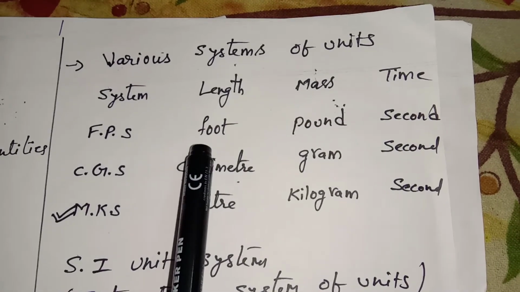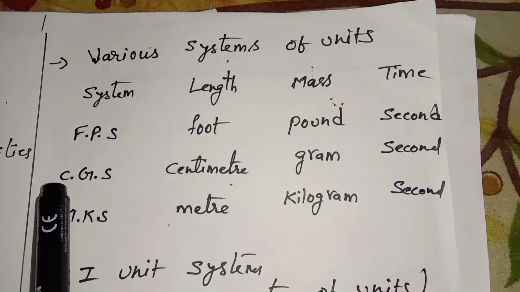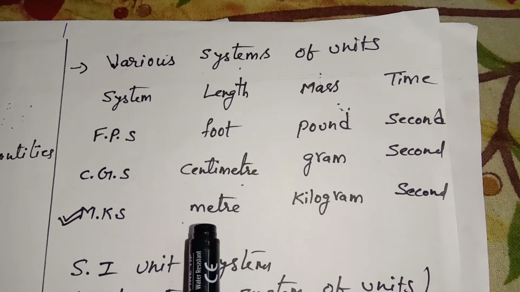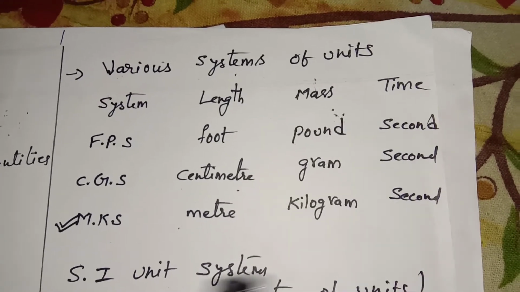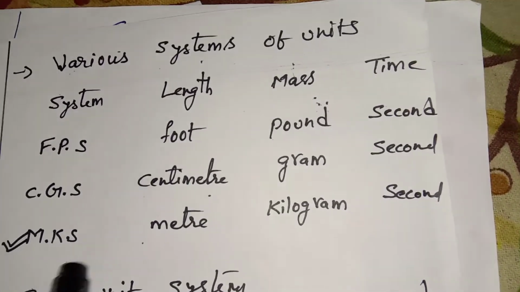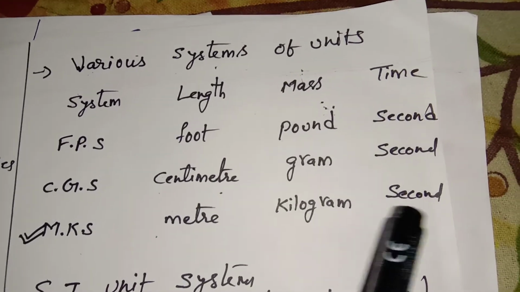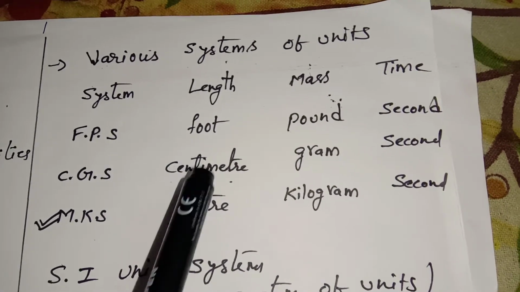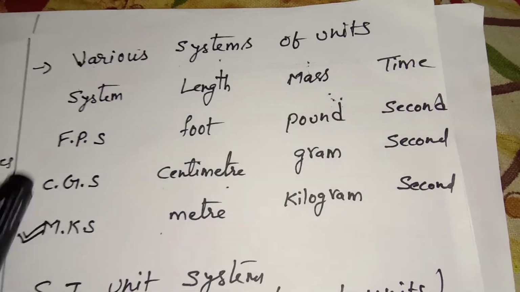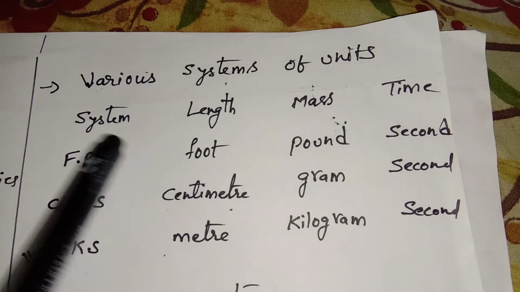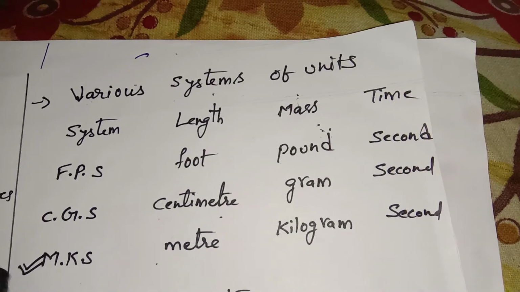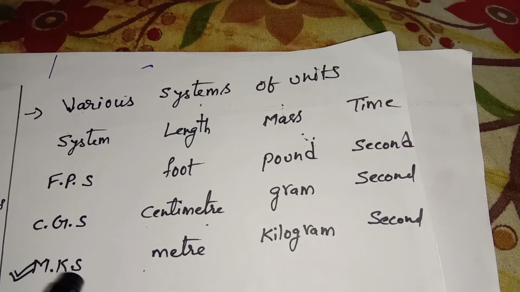FPS is foot, pound, second. CGS is centimeter, gram, second. MKS is meter, kilogram and second. Whatever problems we do will be under this MKS system, that is meter, kilogram and second. Whatever they give, centimeter, gram, second, we will change it to the MKS system. If they give CGS or FPS, we will also change it to MKS. This type of problem they will ask in the exam.